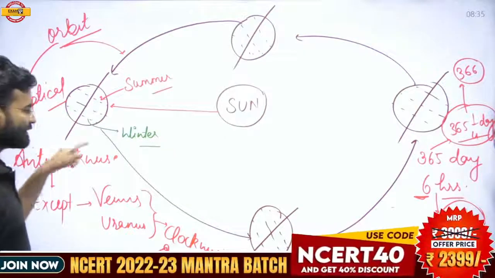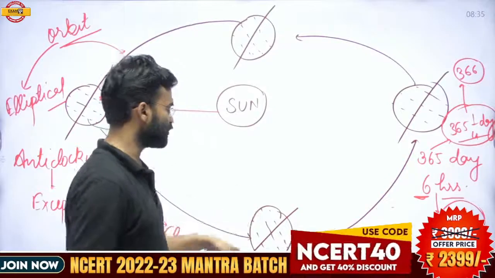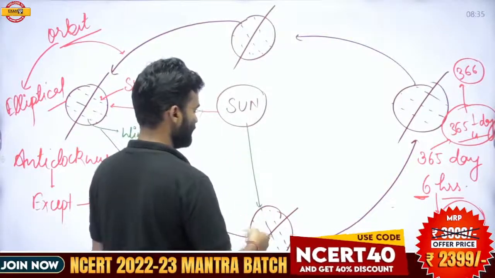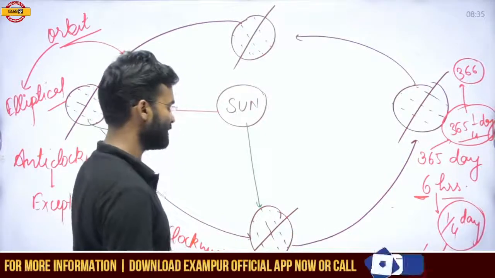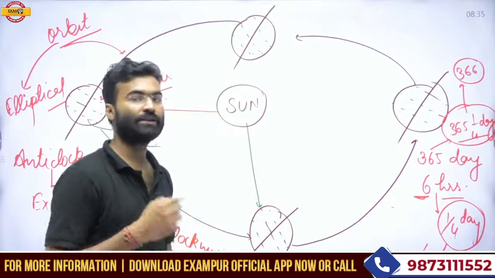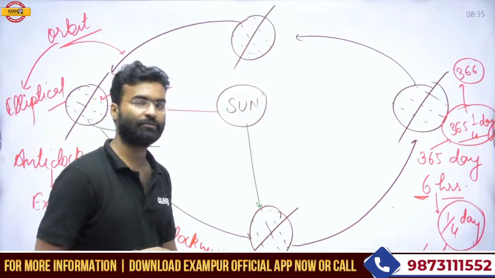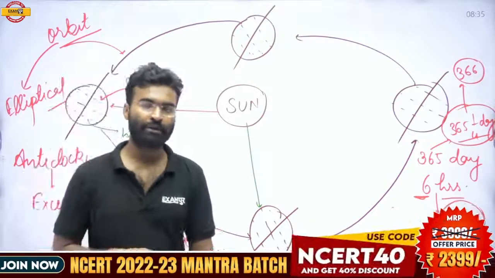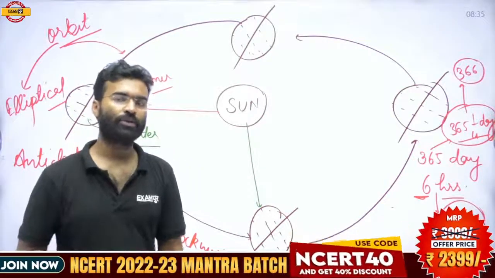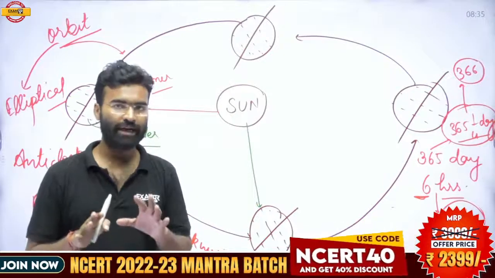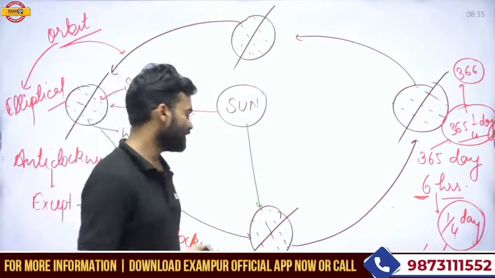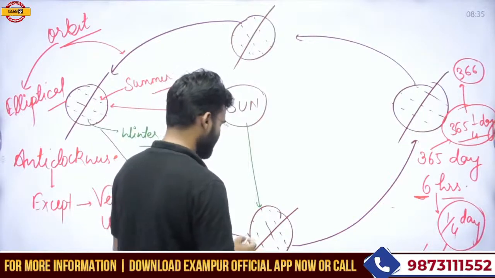After a certain time period, when the Earth reaches this position, the sun rays fall perpendicularly at the equator, and both hemispheres gain the same intensity of solar energy. So the temperature of neither hemisphere is very high or very low. The temperature of both hemispheres is equal and moderate.